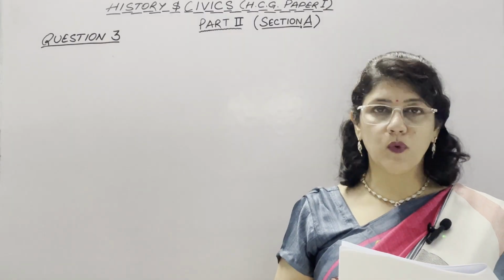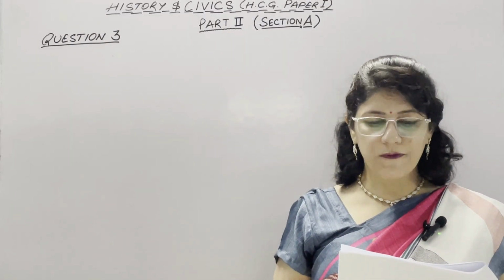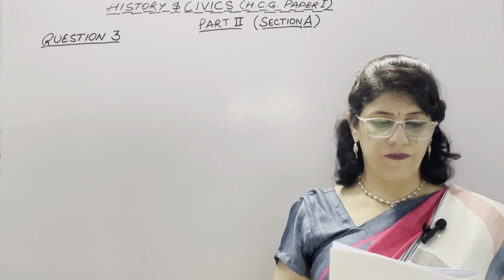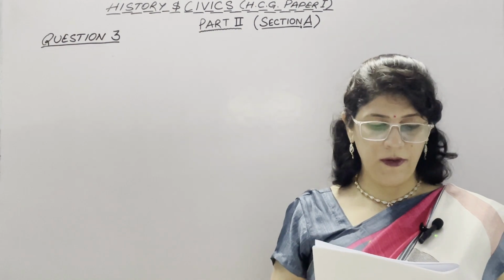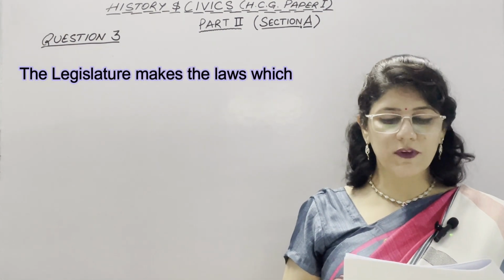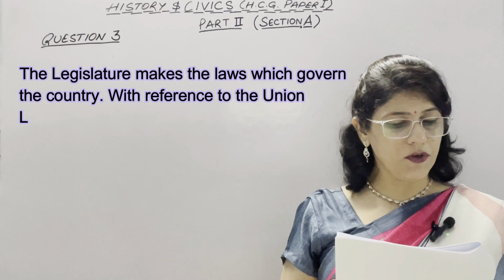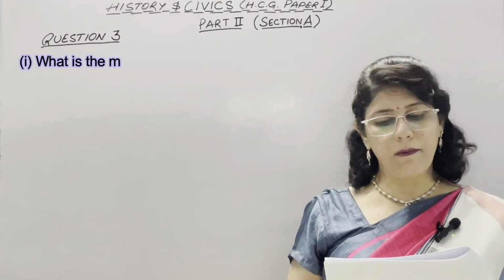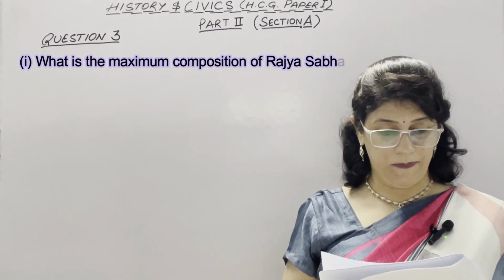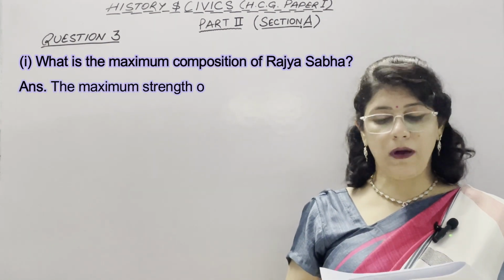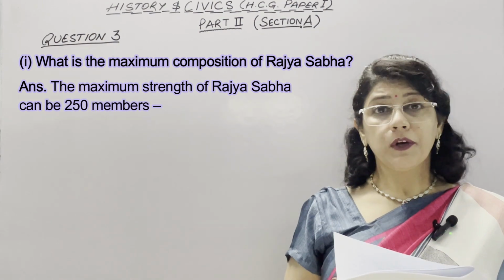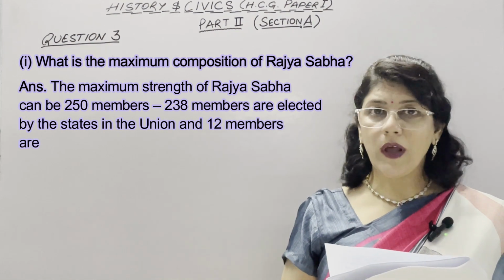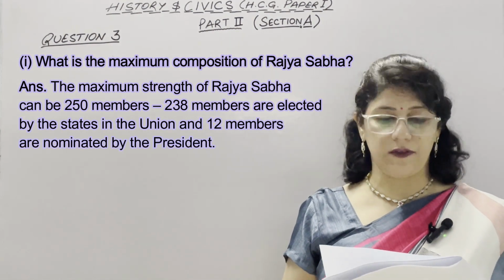Now coming to part 2, section A, which is of civics, in which the student has to attempt 2 out of 3 questions. So now coming to question number 3, the legislature makes the laws which govern the country. With reference to the union legislature, answer the following questions. First question is, what is the maximum composition of Rajya Sabha? The maximum strength of Rajya Sabha can be 250 members. 238 members are elected by the states in the union and 12 members are nominated by the president.